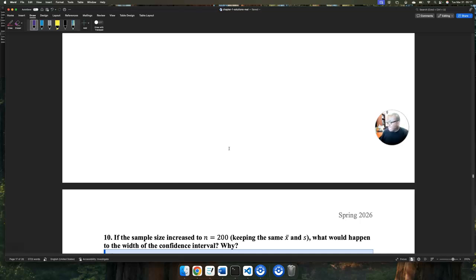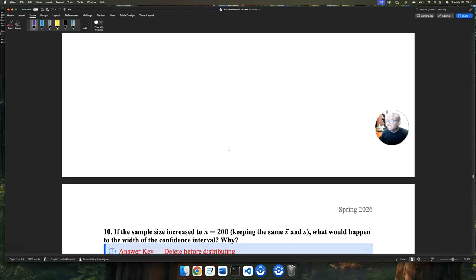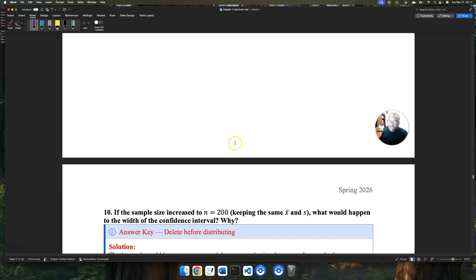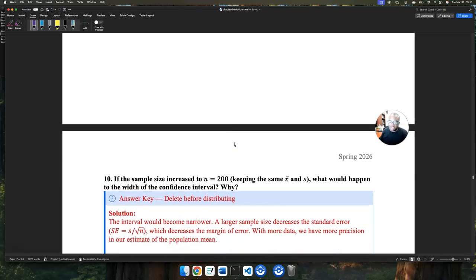One would argue it would ideally become better, a little closer to the actual population. So should our bands increase or decrease? Ideally, they should decrease. We have more data, so we should become more certain regarding the actual estimate of the population mean. So it should get smaller.